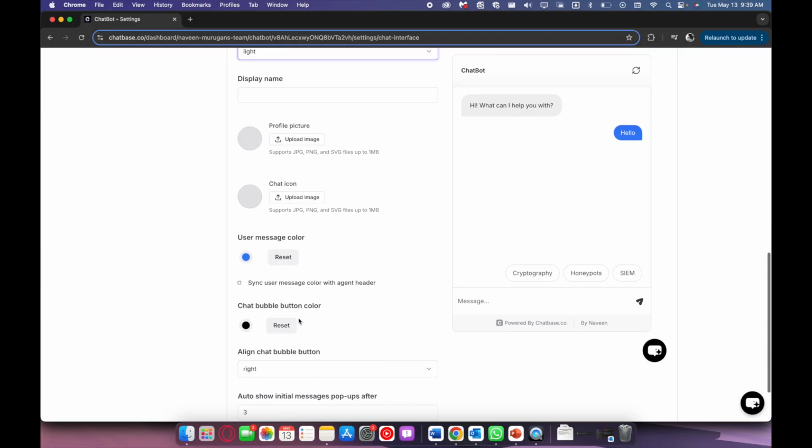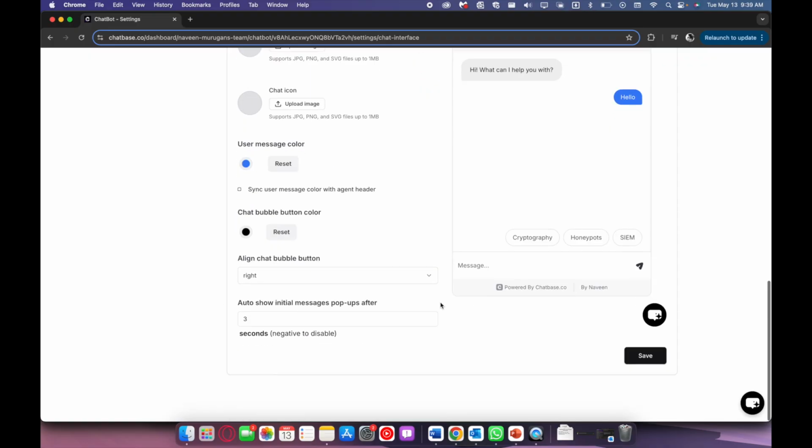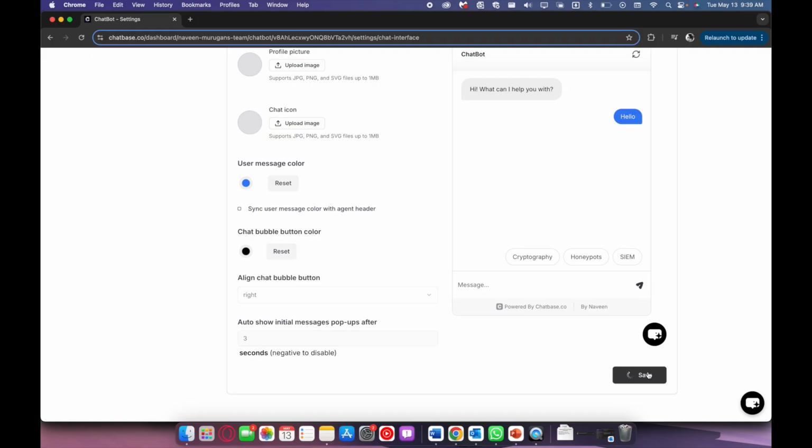And I can change the message bubbles for both the chatbot as well as our own chats, and then I can further customize the alignment of it. And then finally save it.